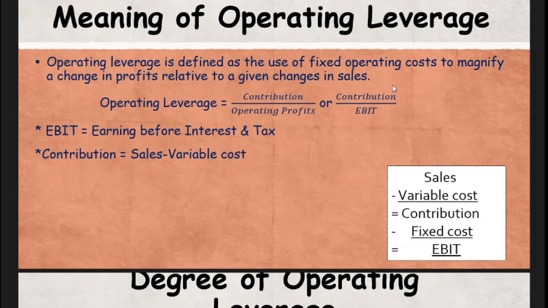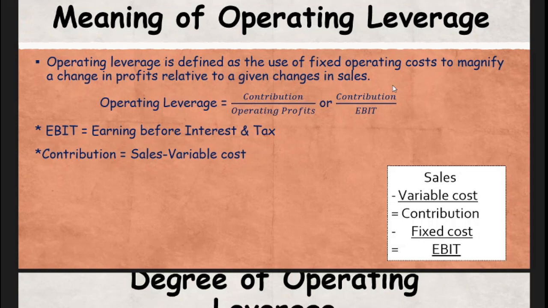In short, we can say that if a firm's cost structure contains fixed cost, then the firm is having operating leverage. If a firm's cost structure only consists of variable cost, then there is no operating leverage. If a firm's cost structure consists of fixed cost, then the firm is having operating leverage.